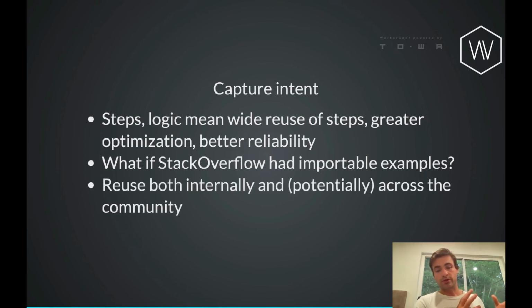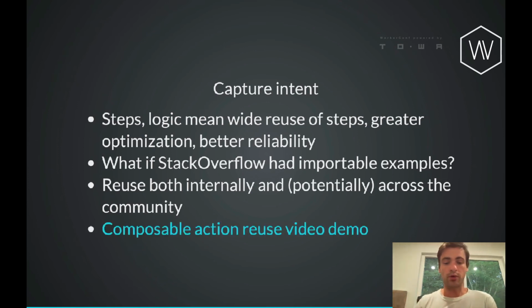And of course, we can use this both internally within our team, but I'm really excited about being able to do this across the entire internet, the entire community, so that an API provider can say, hey, here are dozens and dozens or even hundreds of examples of how to use our API. Maybe search through there and just go ahead and import that into your code and you're up and running.